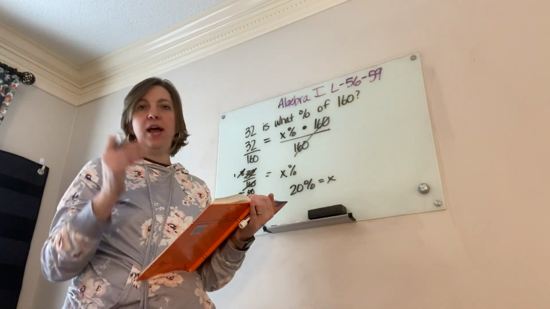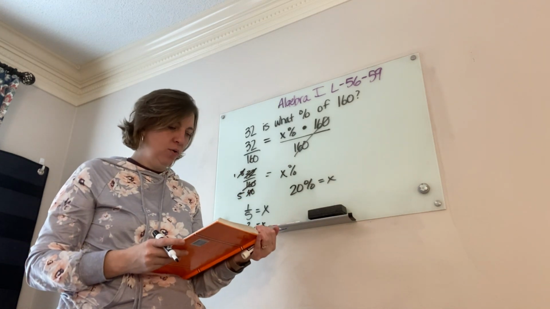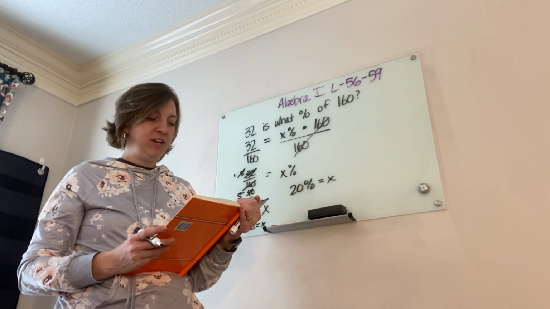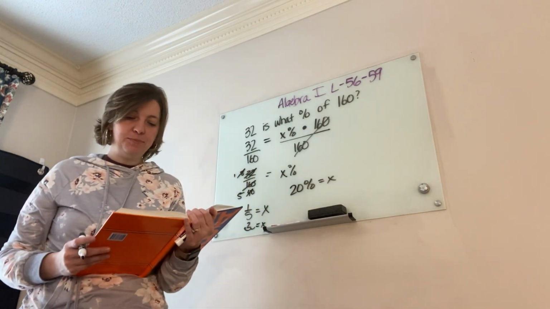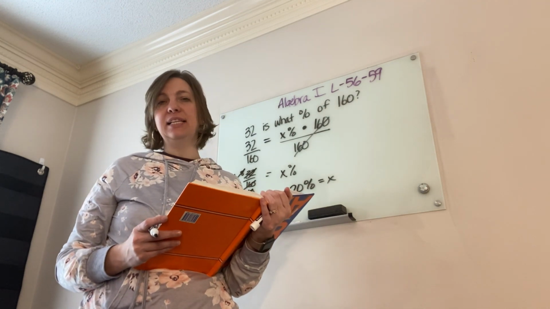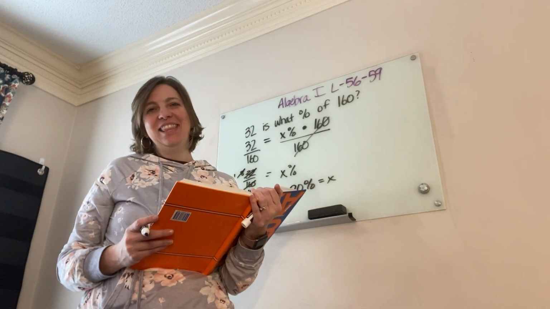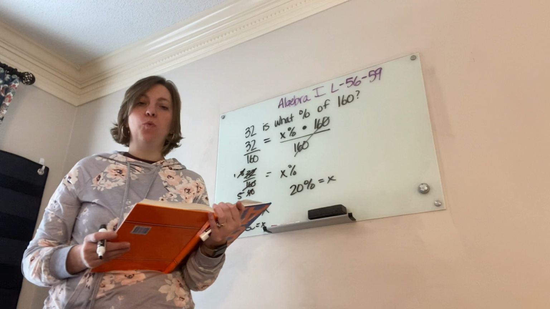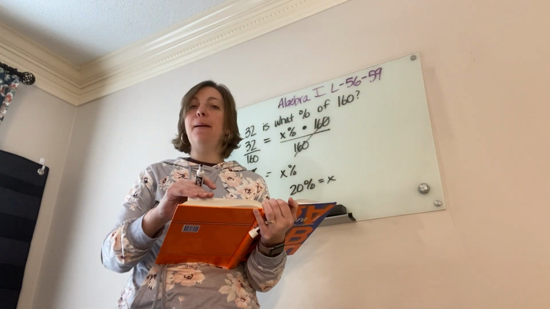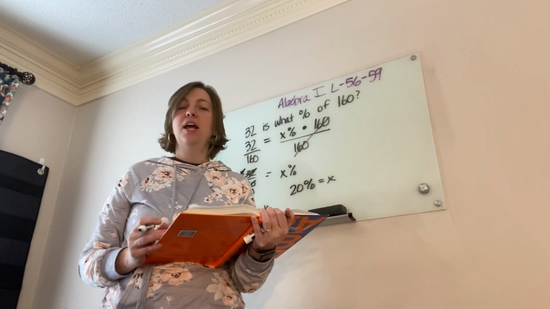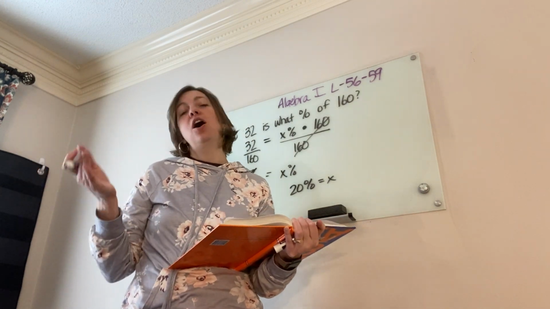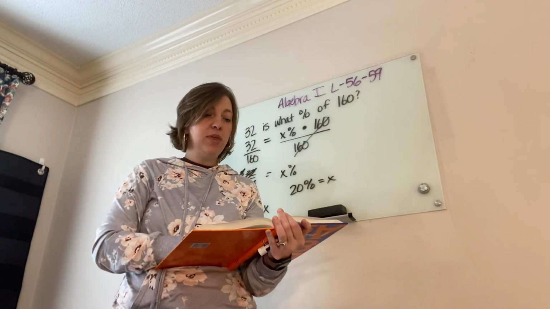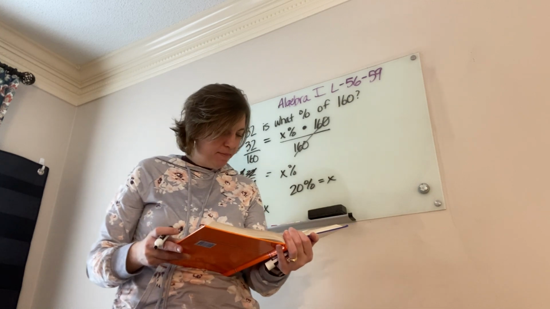Now, if you like the Saxon way of actually writing out and showing what part of a whole, that's totally fine. All right, the last lesson that we're going to go over is lesson 59. Last week we talked about substitution, and I told you all that they had isolated it for you. But ta-da! This week, you have to isolate one of the variables. So you have to choose which one is the easiest to isolate, to get by itself so that you can substitute. So friends, you're not learning anything new this week. All you're having to do is think through, how can I get one of these variables by itself so that I can substitute? Okay, so let's take a look.